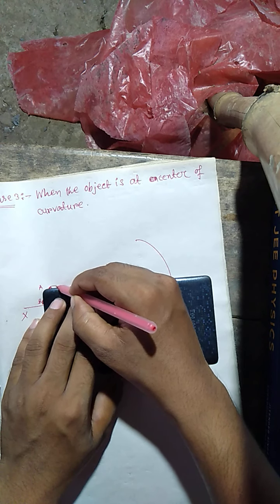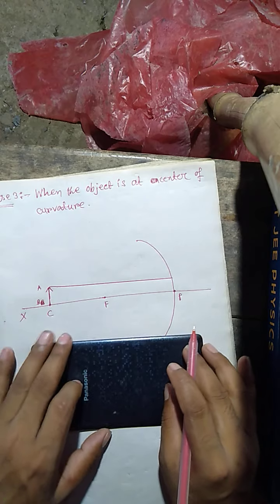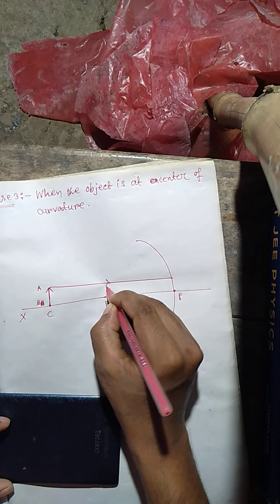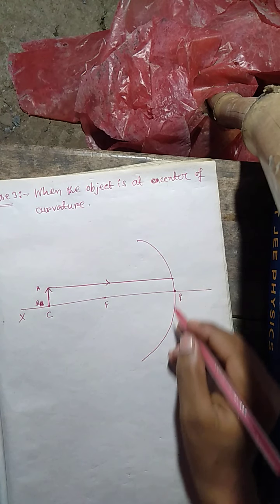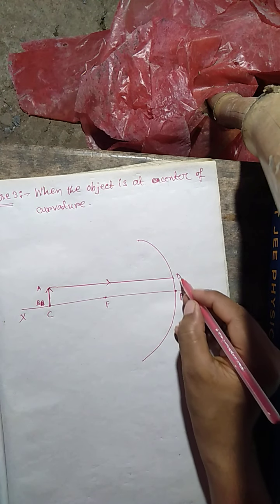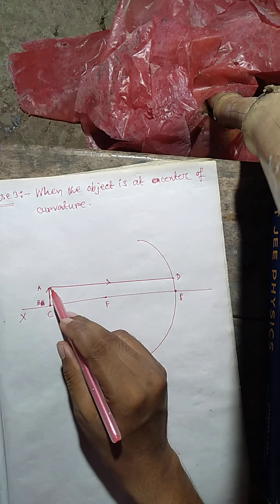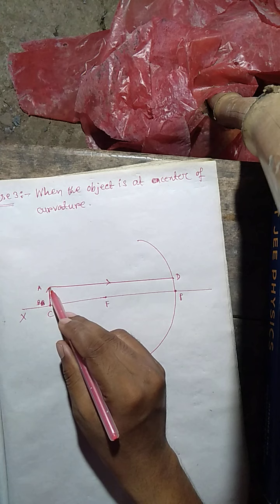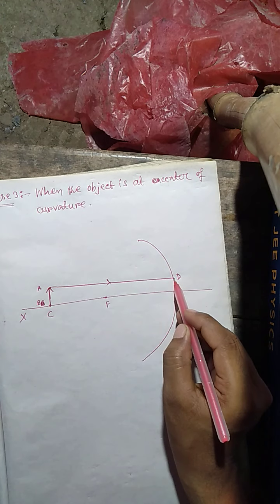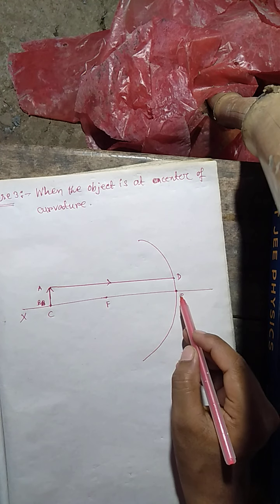Let this ray fall at the point D on the concave mirror. So this is the incident ray which comes from the upper part of the object, and it falls on the concave mirror at the point D, parallel to the principal axis XP.